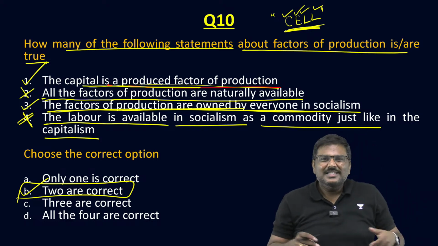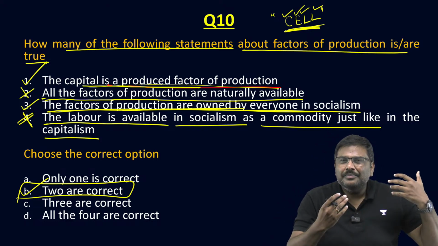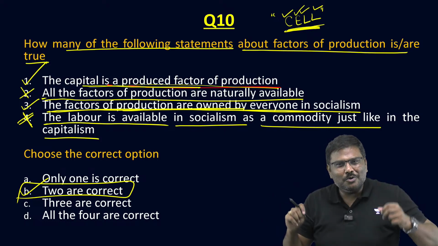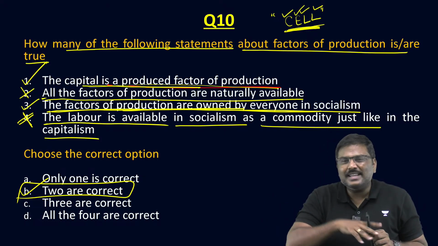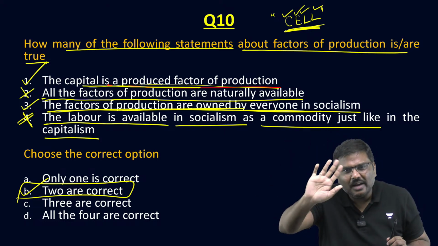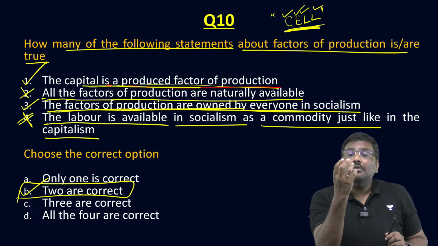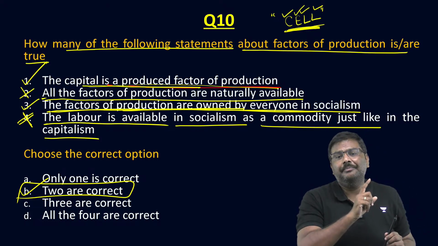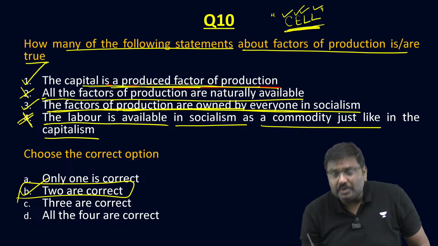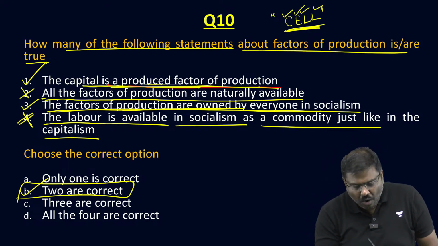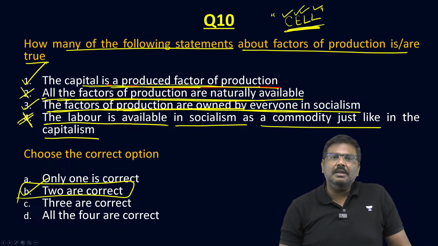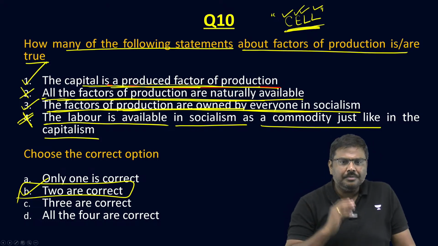Has anybody seen? Sir, I was digging in my backyard and I got a machine worth 2 crore rupees. If that machine is there, somebody would have dropped it. It is not naturally available. So, capital is man-made; it is a produced factor of production. The statement that all factors of production are naturally available is the opposite of the first statement, so it is wrong.